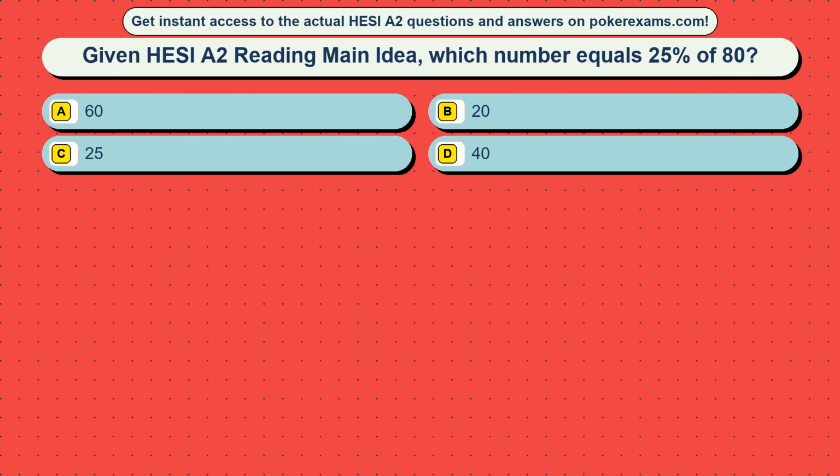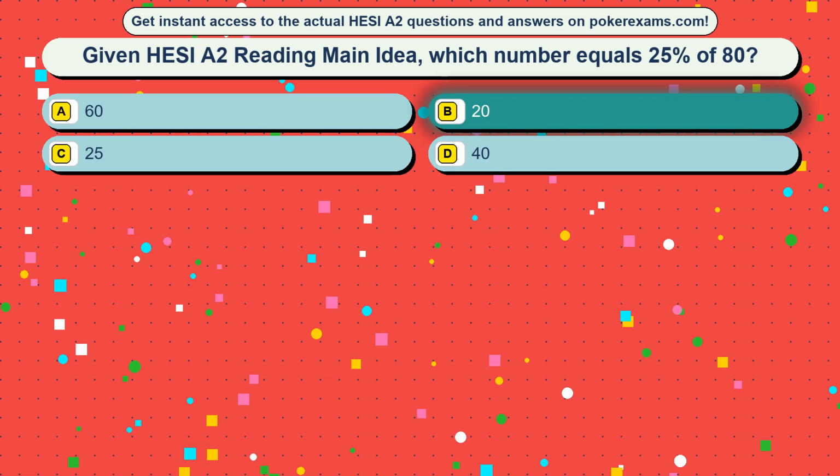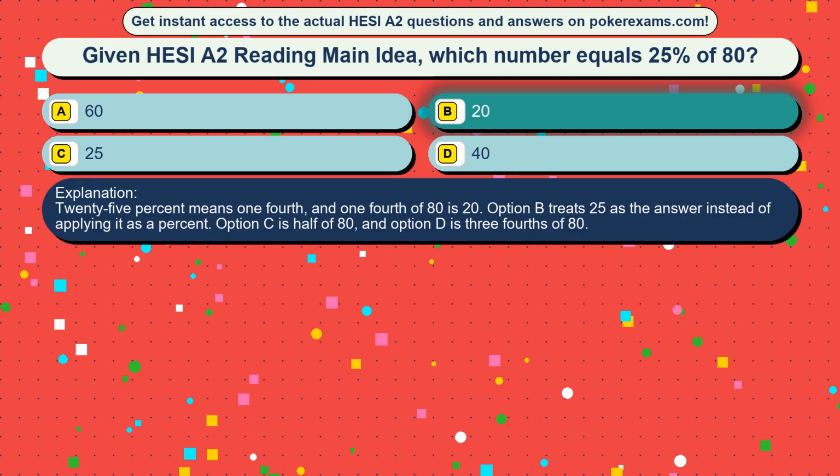Question 8. Given HESI A2 reading main idea, which number equals 25% of 80? Option A, 60. Option B, 20. Option C, 25. Option D, 40. The correct answer is option B, 20. 25% means 1/4, and 1/4 of 80 is 20. Option C treats 25 as the answer instead of applying it as a percent. Option D is half of 80, and option A is 3/4 of 80.